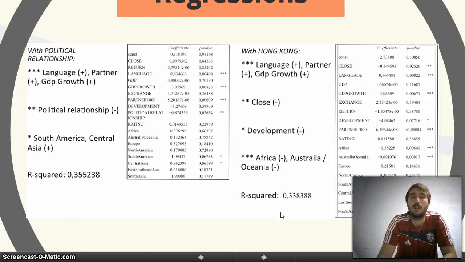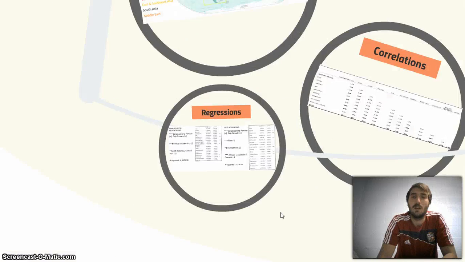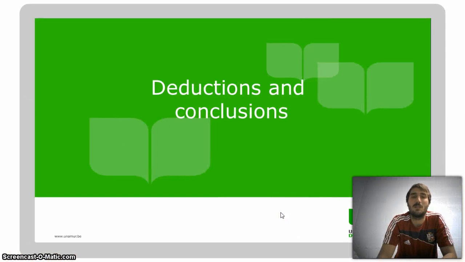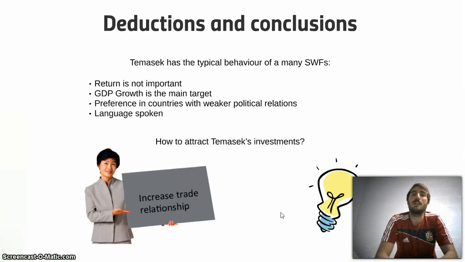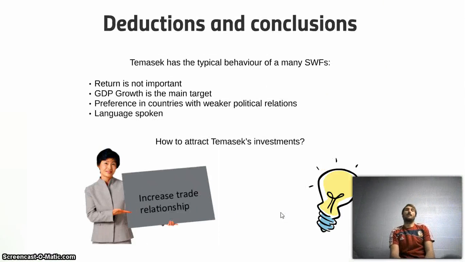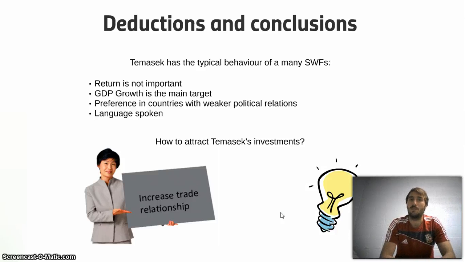So, for concluding our analysis and our presentation, we can go on with some deductions and conclusions. Starting from what we have studied from the literature, we can see that Temasek has more or less the typical behavior of many sovereign wealth funds. First of all, return rate is not important in the target country. GDP growth is one of the main determinants for Temasek to invest in a specific country.